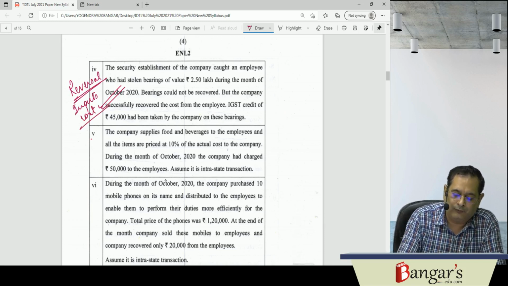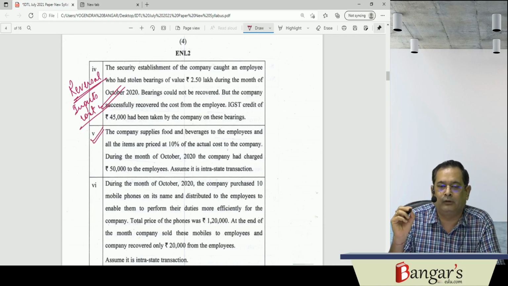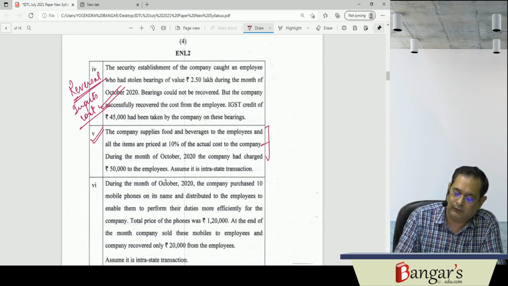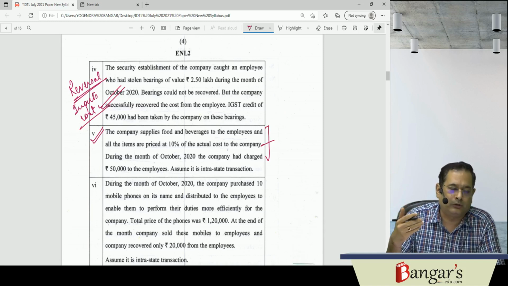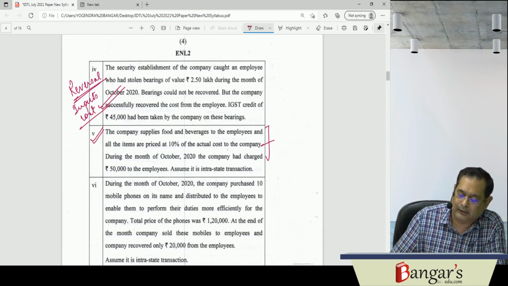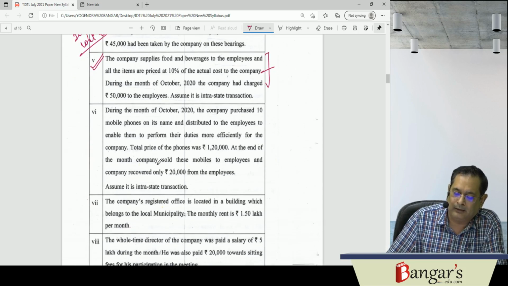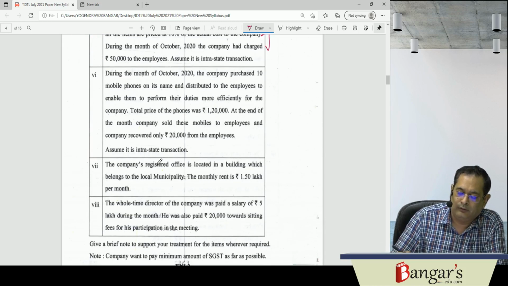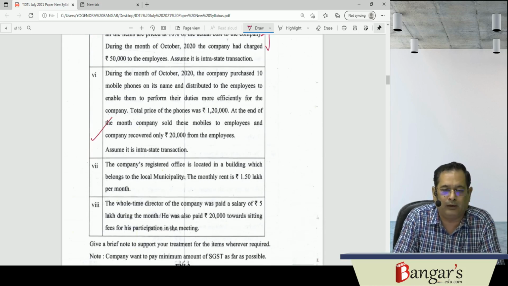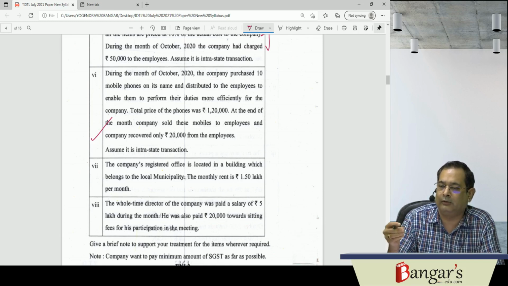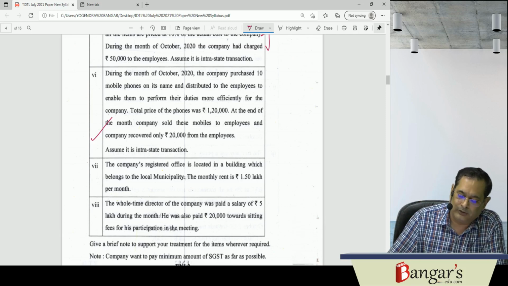Then, if any food and beverages are supplied to the employees at a concessional rate, we have to see if the same forms part of the service contract of employment. If there is an employee-employer relationship and the same is provided in the course of employment, then it won't be covered under the ambit of supply. But if it is other than that, the same will be covered under the ambit of supply. On that basis, you have to answer. Similarly, mobile phones have been provided to the employees at a concessional rate. GST liability arises on whatever supply is made even to employees, until and unless the same is in the course of employment or in relation to the employment.